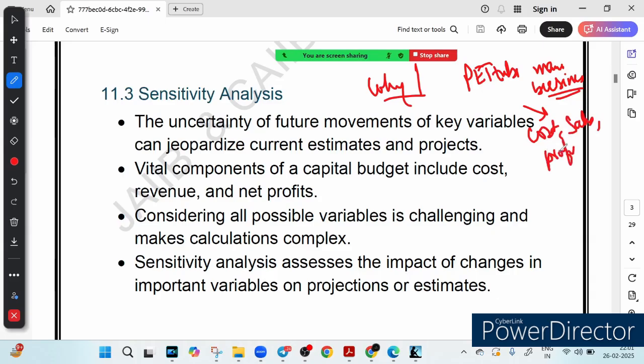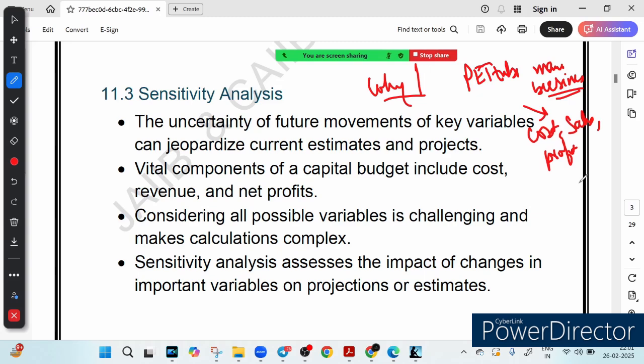But wait, the real world is not that predictable, right? The price of raw material might increase, taxes may change, competition might lower your expected sales. So if we don't prepare for this uncertainty, our business could be in trouble. That is where sensitivity analysis comes into the picture. I hope I have answered your question, why this sensitivity analysis, because I have just given you the example of a PET tube manufacturing business.